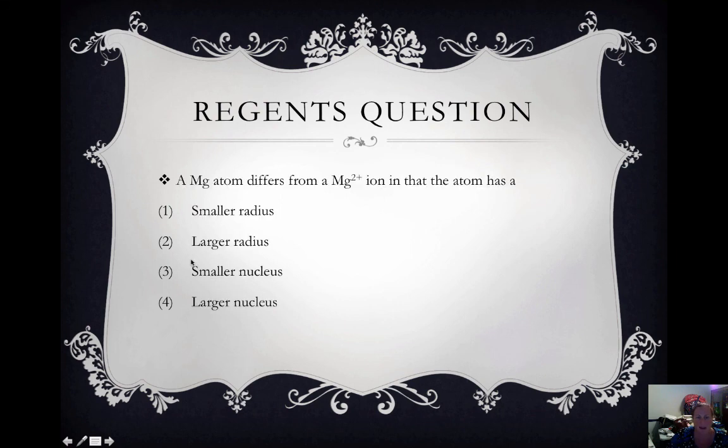A magnesium atom differs from a magnesium 2+ ion in that the atom has a. So if you have magnesium, magnesium has 2 valence electrons. If it loses those 2 electrons, it becomes positive. Okay, it's losing a shell, essentially. If it loses a shell, it's going to have a smaller radius. So the magnesium atom has a larger radius. When you lose 2 electrons, you become smaller.